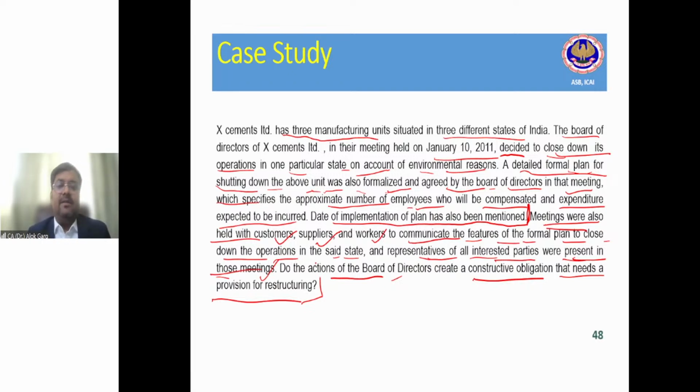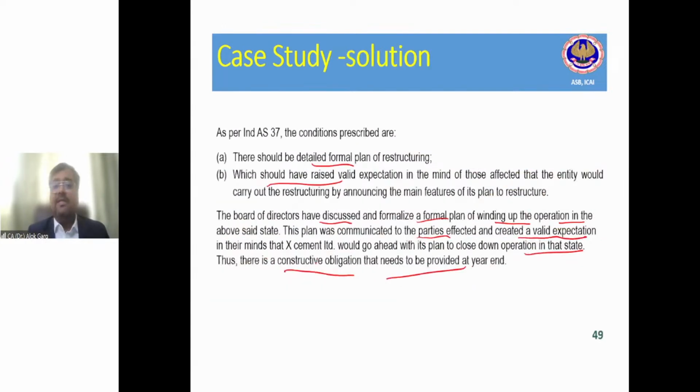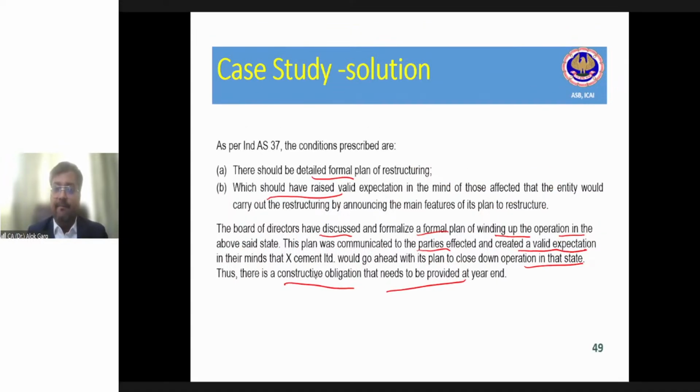In the current case, the plan has been prepared and the formal communication has also been made, and hence this creates a constructive obligation, and the company is required to recognize a restructuring provision as per Ind AS 37. Right? This is how you have to answer this question.